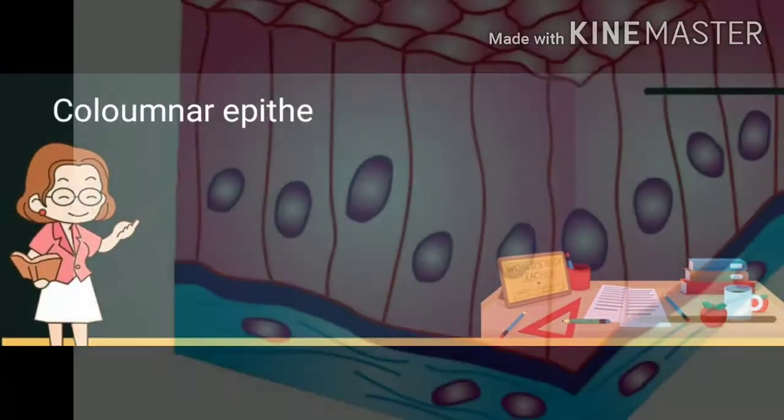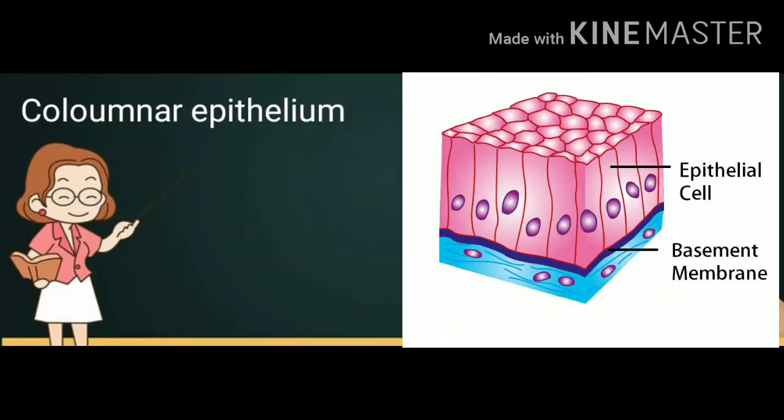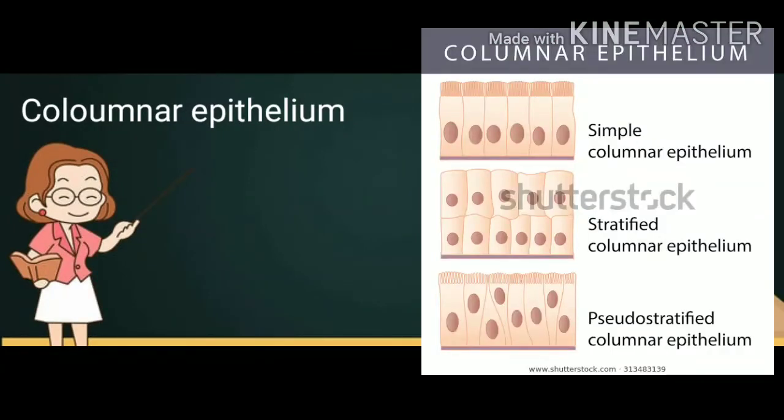Now we will study about columnar epithelium cells. As you can see, the columnar epithelial cells are tall, cylindrical and pillar-like. Based on the number of layers, they are again divided into three types. Simple columnar epithelium consists of single layer of cells.